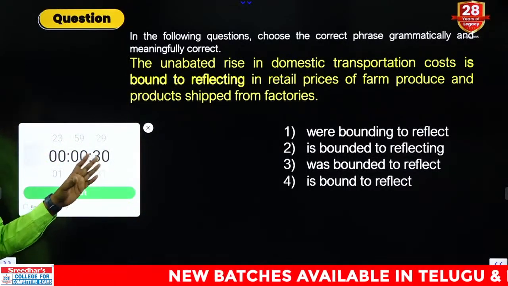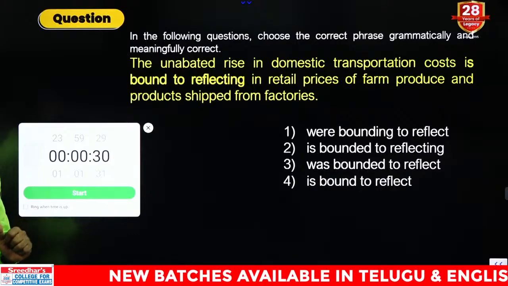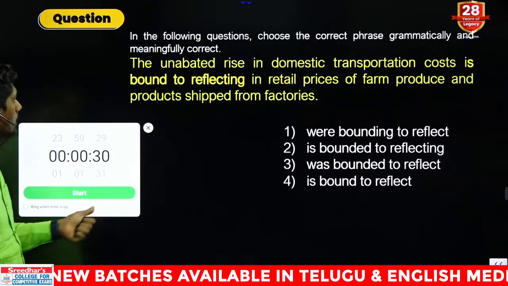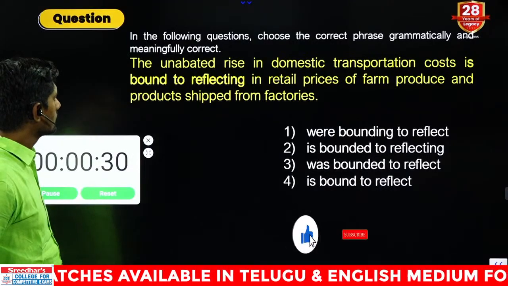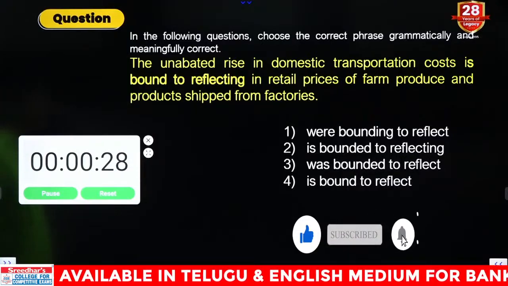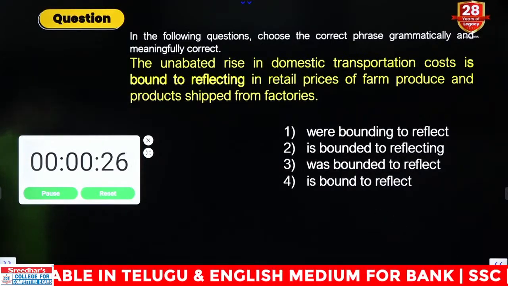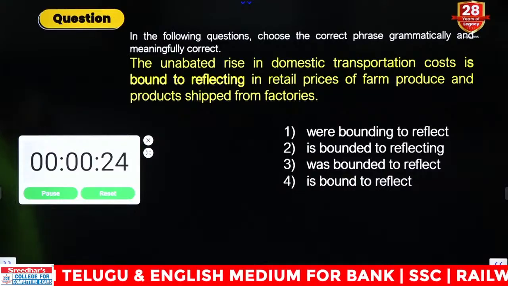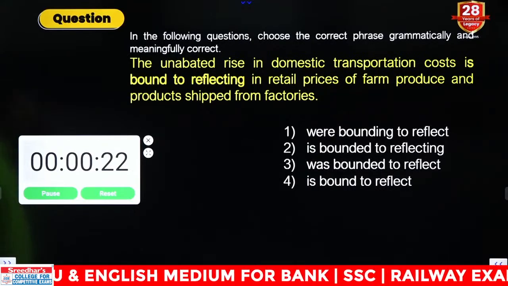Question number one. I'll be reading the question. I'll be giving you 30 seconds time and you need to guess the answer, whoever is on live. So your time starts now. Guess the answer. The unabated rise in domestic transportation costs is bound to reflecting in retail prices of farm produce and products shipped from factories.